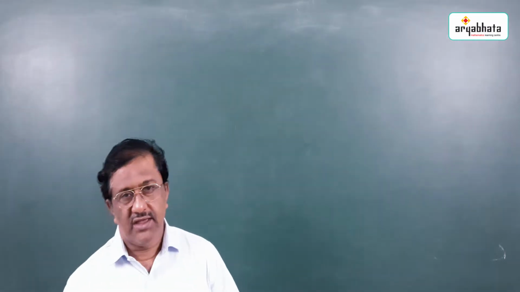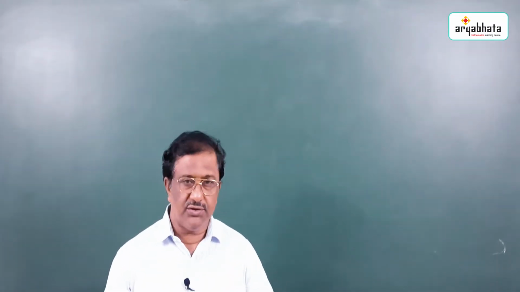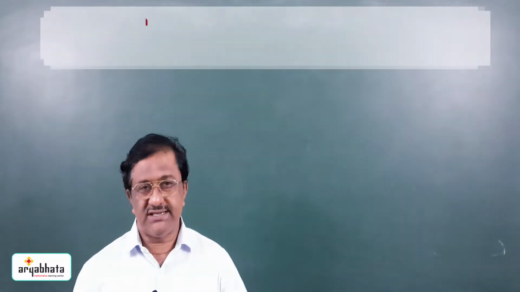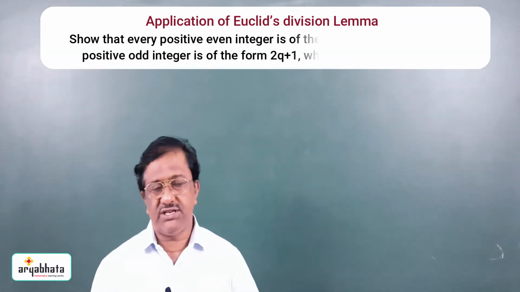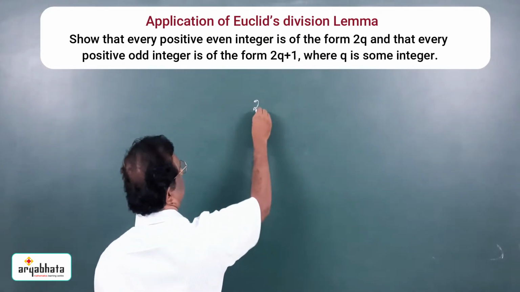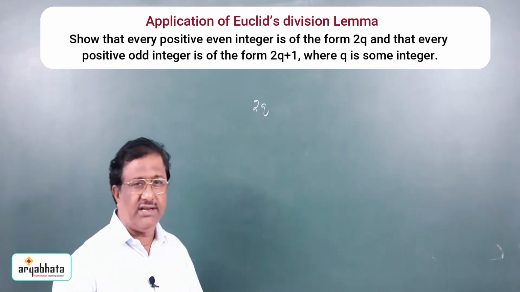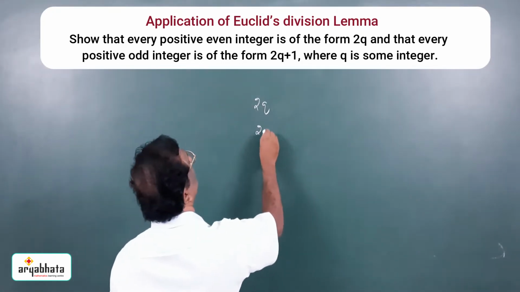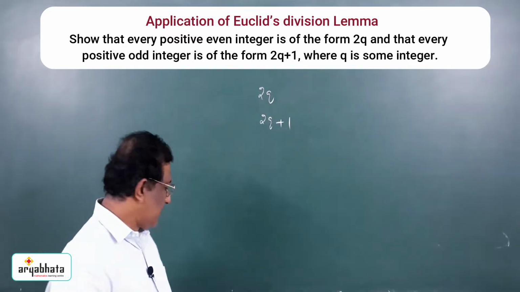In our first class, we explained Euclid's division lemma. Today we are going to discuss some of its applications. The first one: every positive even integer is of the form 2q and every positive odd integer is of the form 2q plus 1 for some integer q.